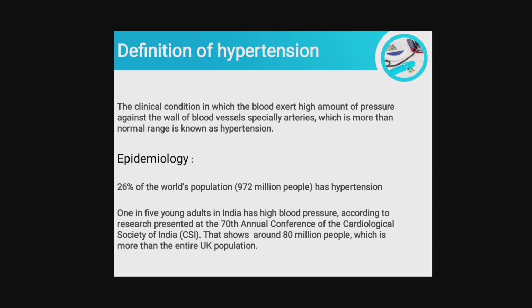Definition of hypertension: the clinical condition in which the blood exerts a high amount of pressure against the wall of blood vessels, especially arteries, which is more than the normal range, is known as hypertension. So in this, our blood exerts a high amount of pressure on the walls of our blood vessels.